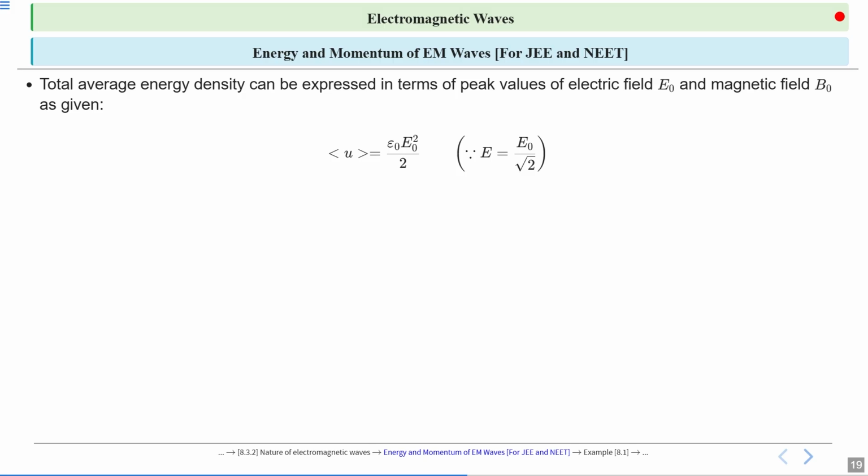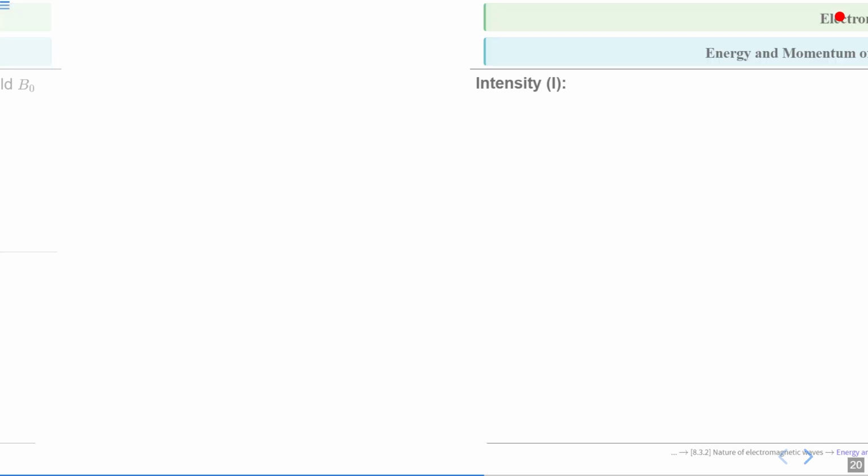We know that E naught is equal to root 2 into E, or E is equal to E naught upon root 2. Put E in place of E naught upon root 2. It will become epsilon naught E naught square upon 2. And in terms of magnetic field, average energy will become B naught square upon 2 mu naught, because B is equal to B naught upon root 2.